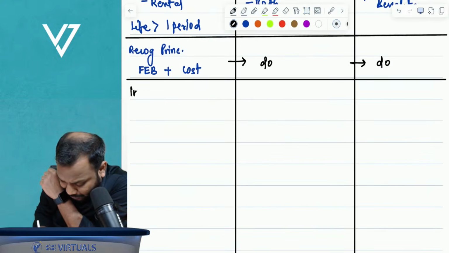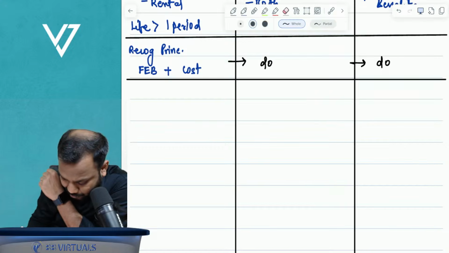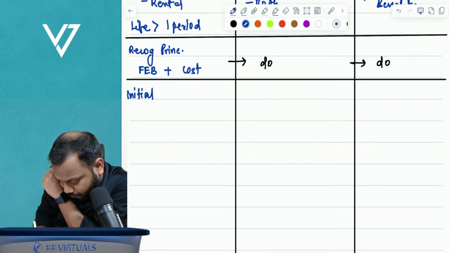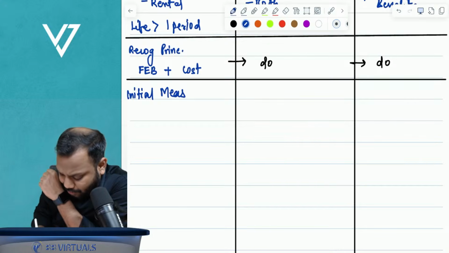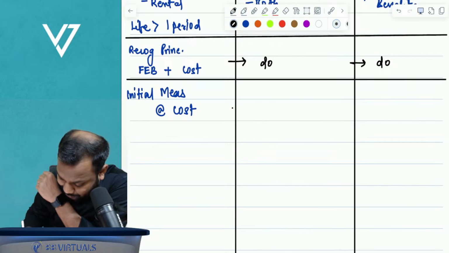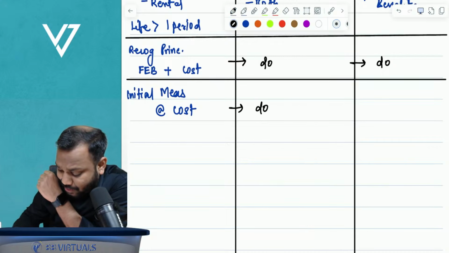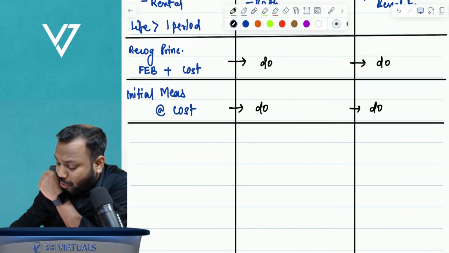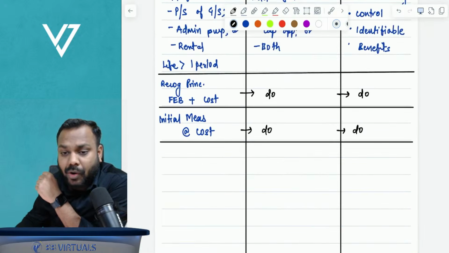So first is initial measurement. Initial measurement should be at cost, and the same principle applies here. And one thing, the meaning of cost is the same for all three.